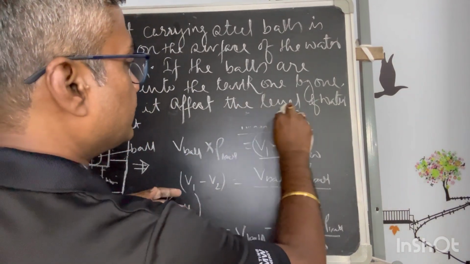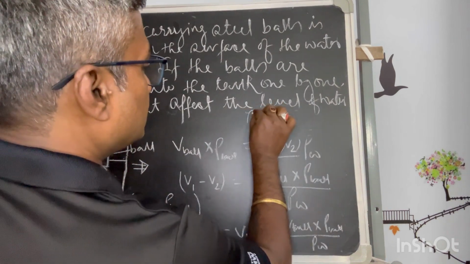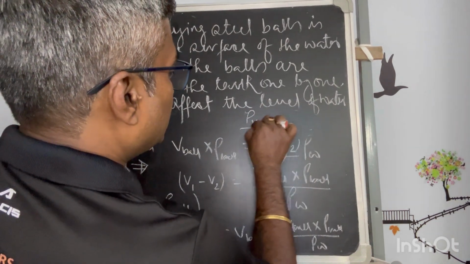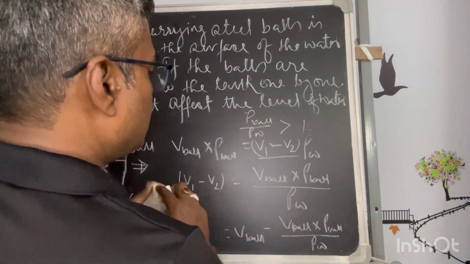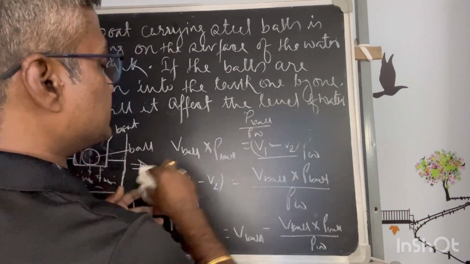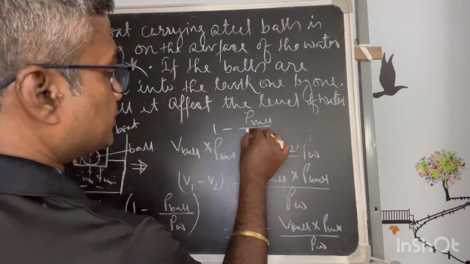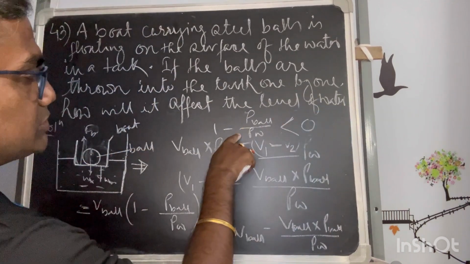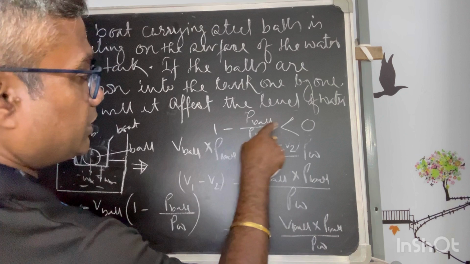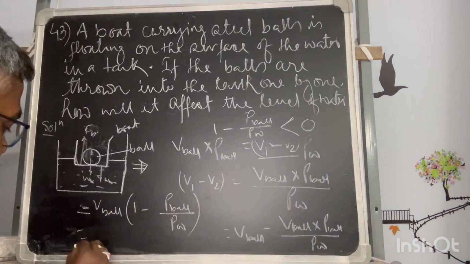So what is the ratio? Rho of ball by rho of water is greater than 1. On the other hand, 1 minus this is less than 0, because this is more than 1, so this fraction is negative.